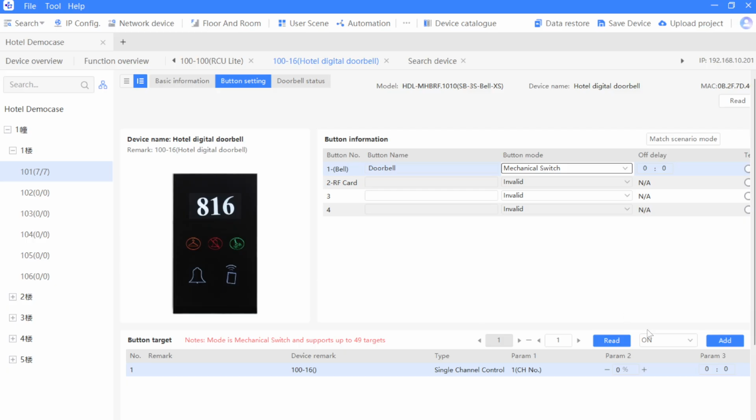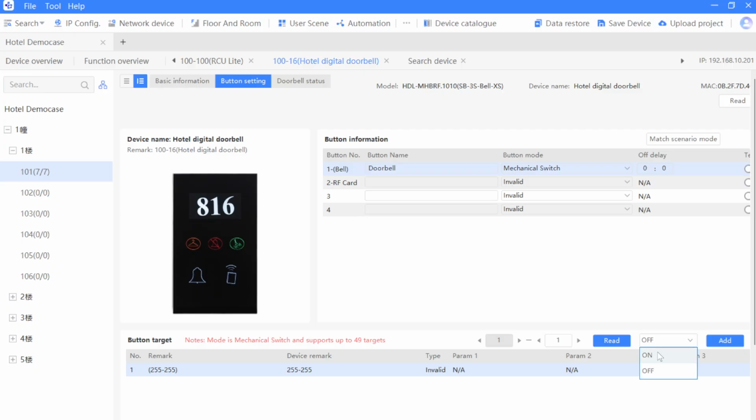And please pay attention. So let me delete the target and show you how to add. Because I just used this panel as an example, and I know that the doorbell relay is normally closed type. So when I use this when on, I have to add target off. When off, I have to add target on. So it depends on the relay is normally open or normally closed. Before you make the configuration and make the wiring, you must confirm this. Okay, now in my demo case, this panel is normally closed type.